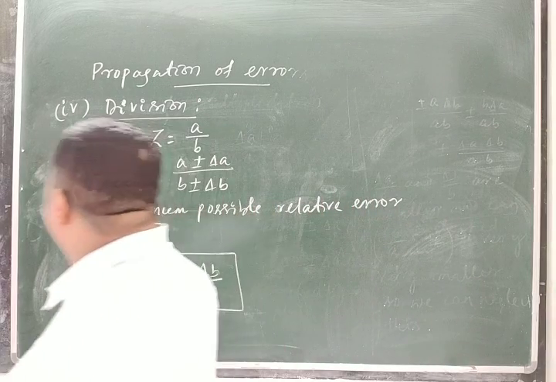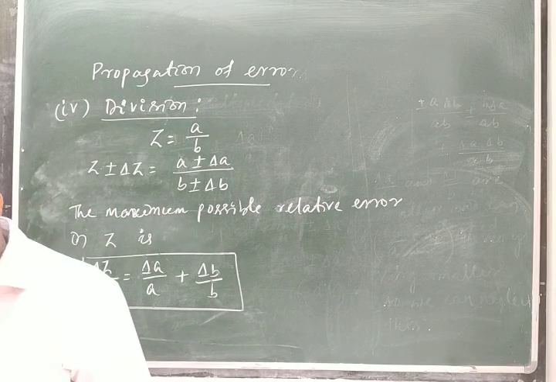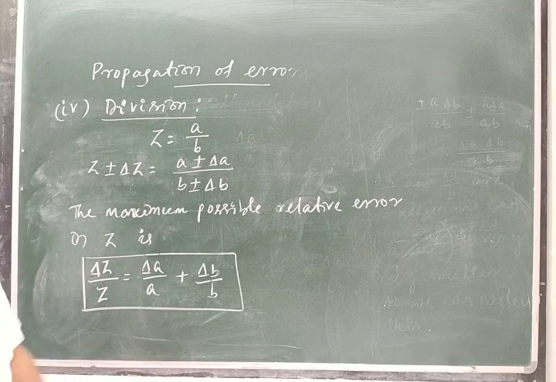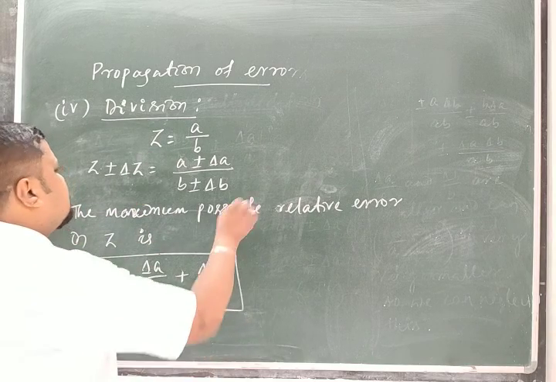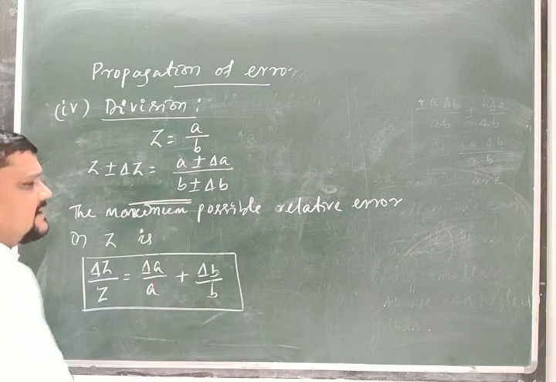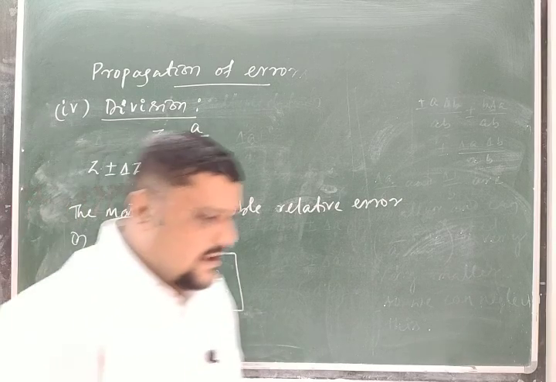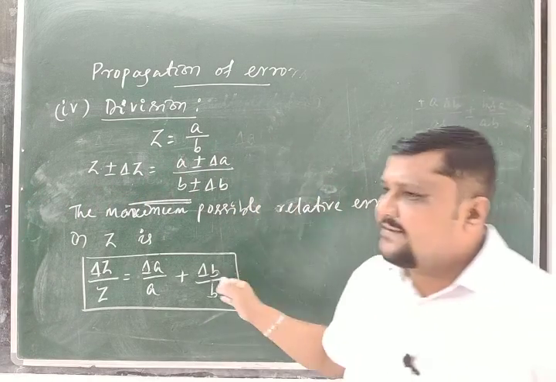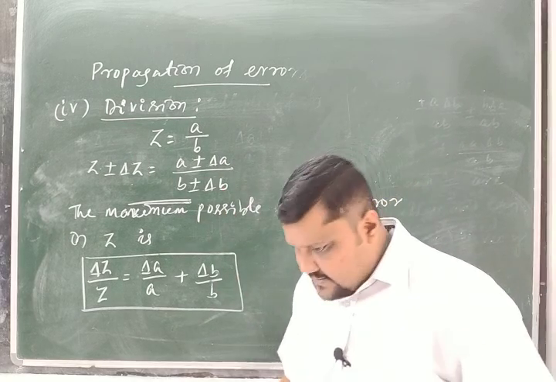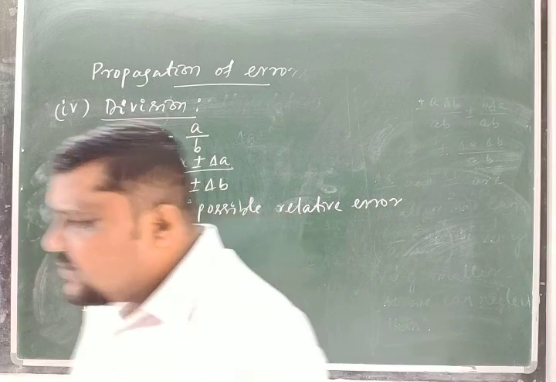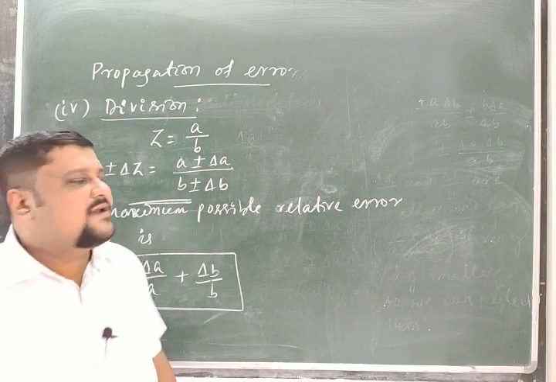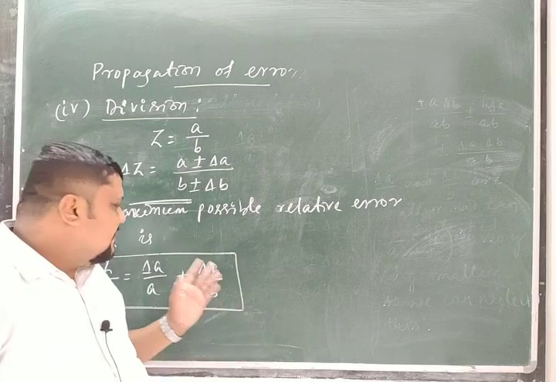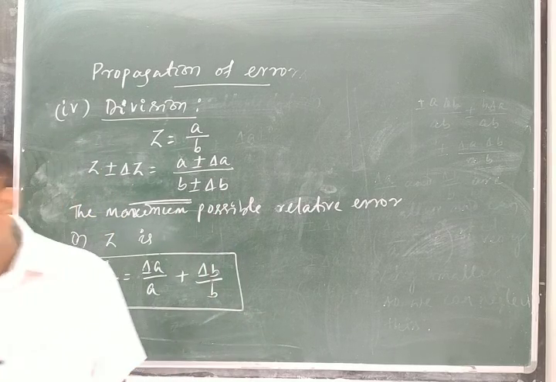So this is about the division. I am not going for a detailed derivation. If you want it, we can go further in the doubt clear class, because it involves a new concept, the binomial expansion. But the final result is required here.